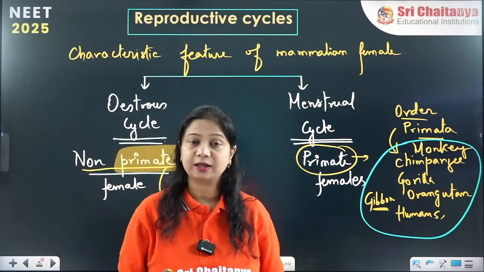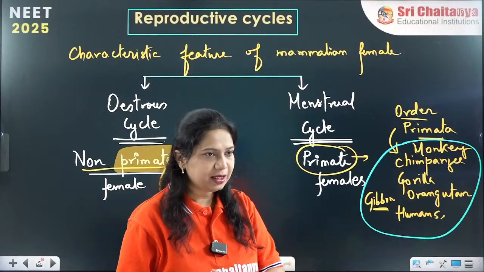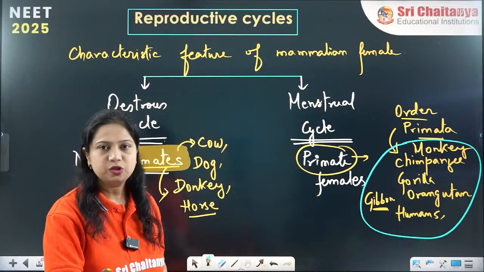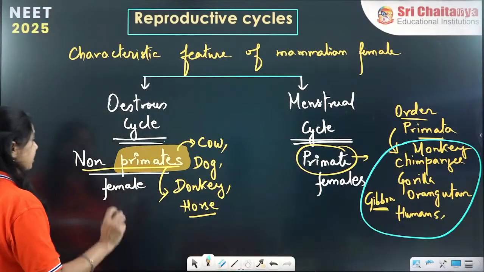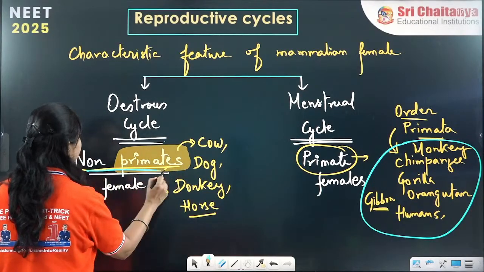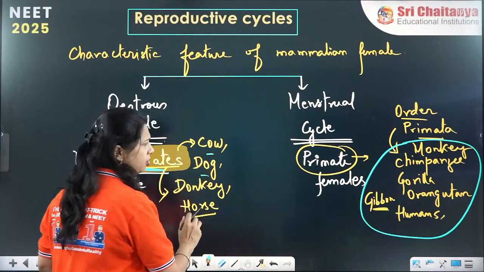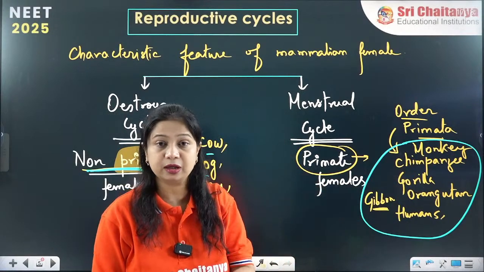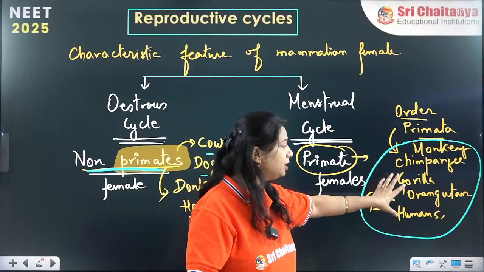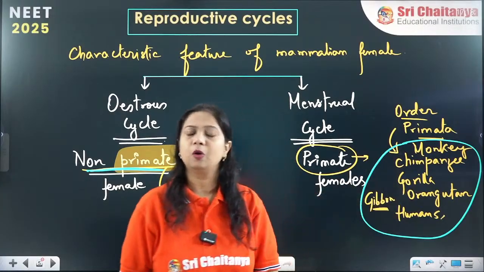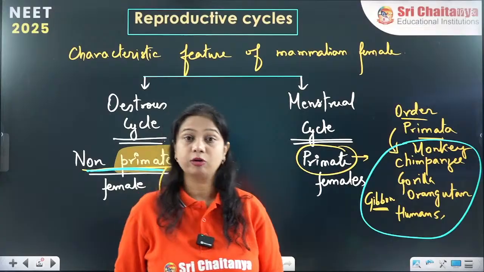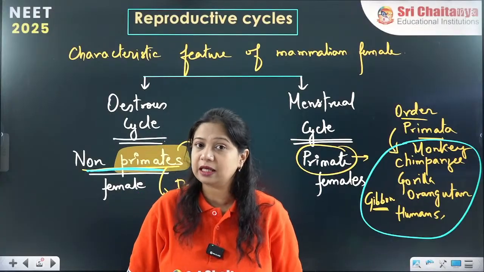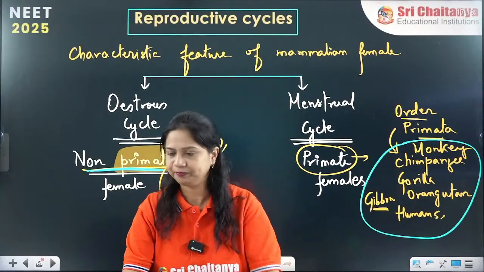The reproductive cycle in the primate females is called the menstrual cycle, whereas the reproductive cycle of the non-primate females like cow, dog, donkey, horse, any other mammal you can think of other than these primates, are the non-primates. So these non-primates have a reproductive cycle called the estrous cycle.